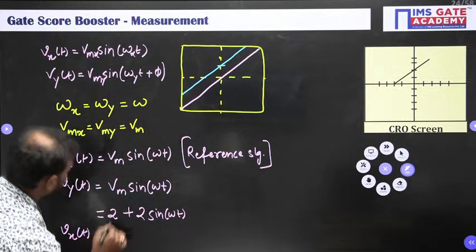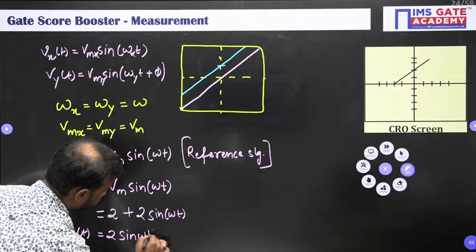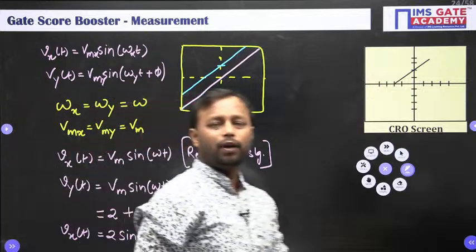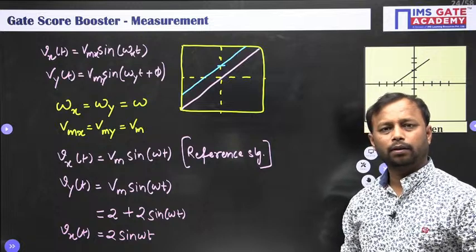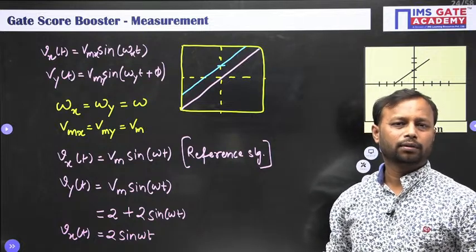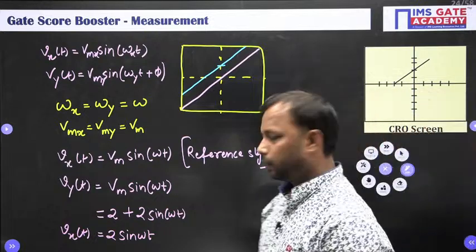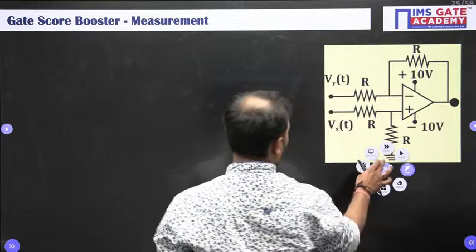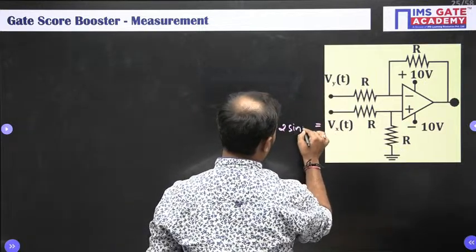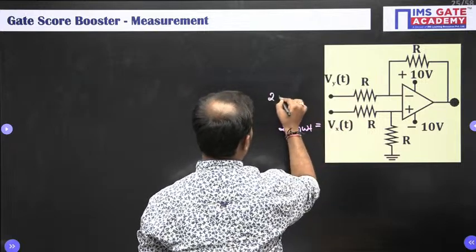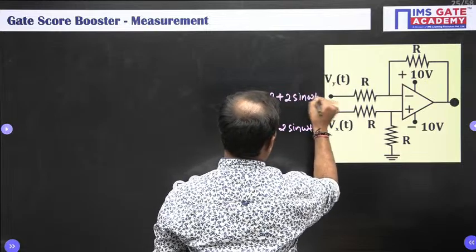It will be the same, 2 sine omega t. This is how we get Vx and Vy. Any doubt till this point? Clear? Now we have got Vx as 2 sine omega t and Vy as 2 plus 2 sine omega t.